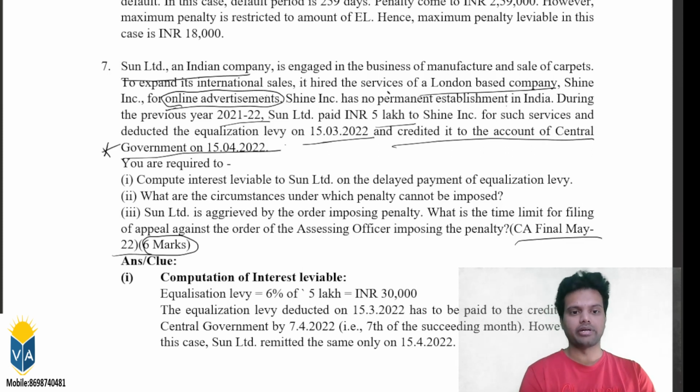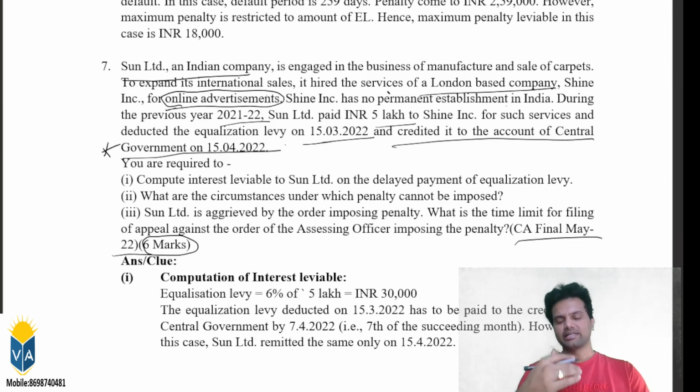This is an important point. They deducted in the month of March. So if it was deducted in March, what is the due date for making the payment? The 7th of the following month, right? We just discussed it in the provisions. So in this case, when do they need to make the payment to the government? On or before 7th April 2022, they have to make the equalization levy payment.